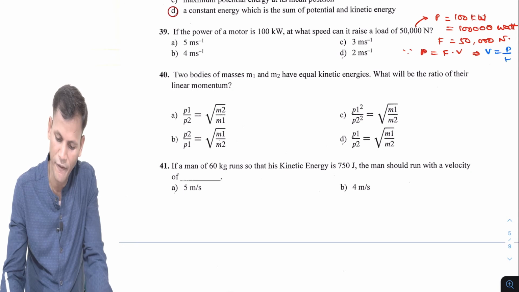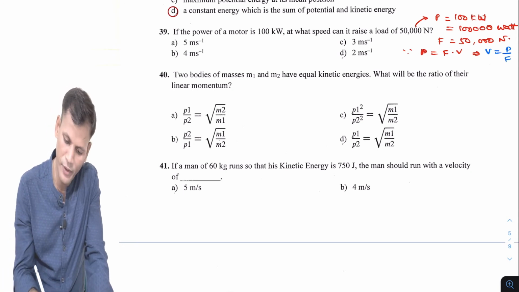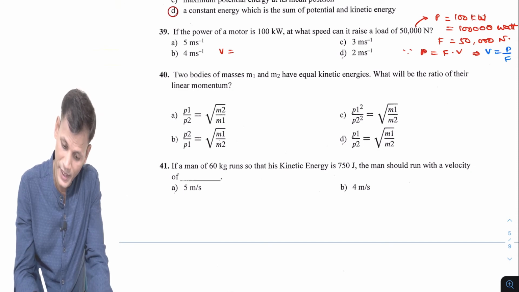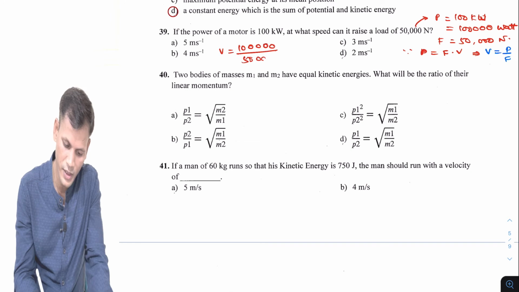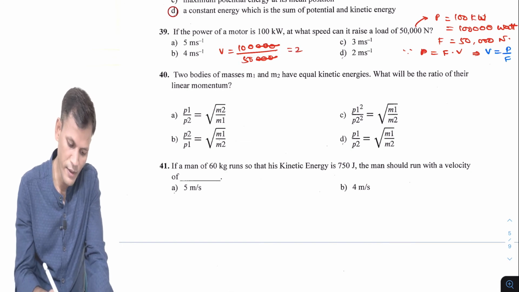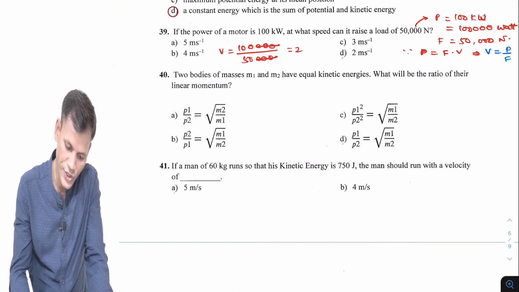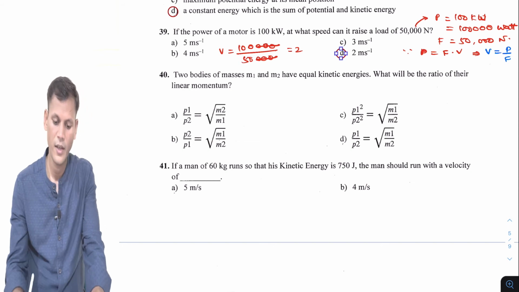We know power is force into velocity, so V will be P upon F. So V is equal to 100,000 upon 50,000. 50 twos are 100, so it becomes 2. So the answer will be 2 meter per second. That becomes the answer.